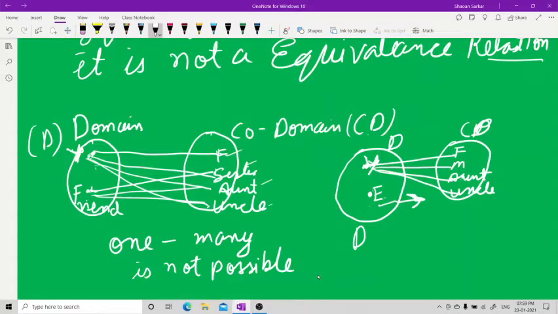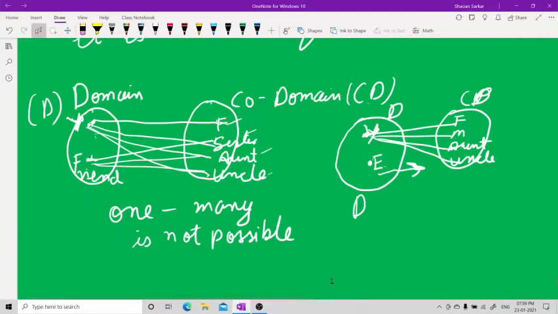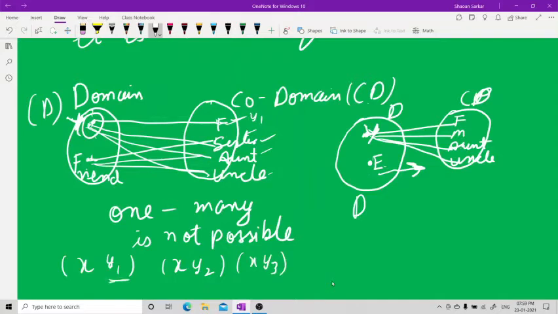I'll write it to show you. For one x coordinate, for this single x coordinate, you have this y1, you have this x coordinate, you have this y2. For that very x coordinate, you have y3. So you have more than one. For a single x, you have more than one y coordinate.